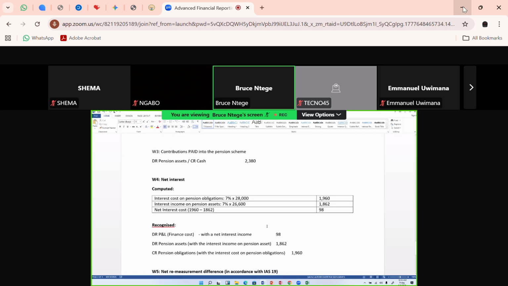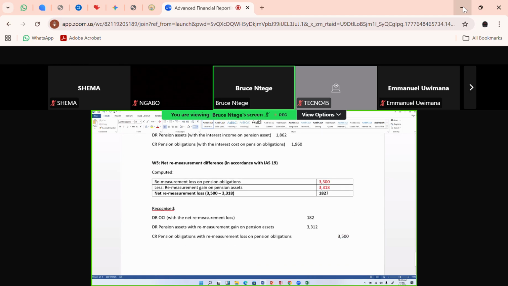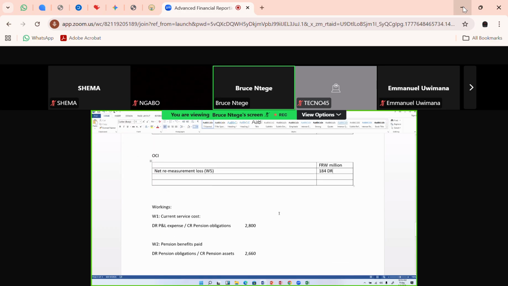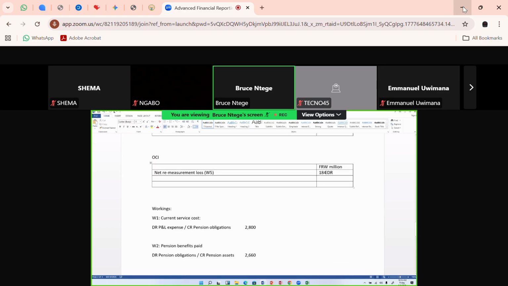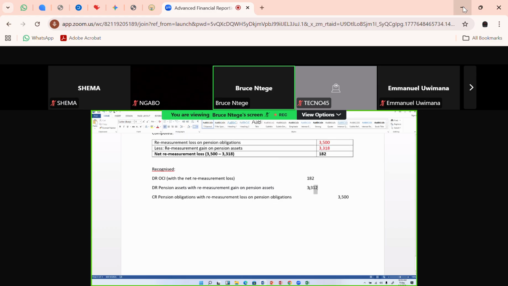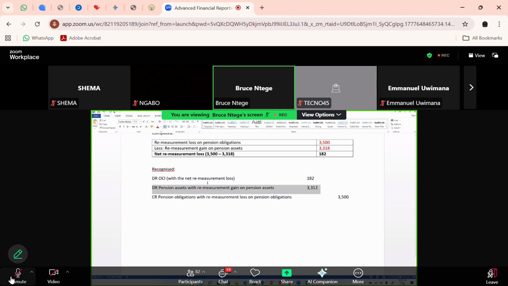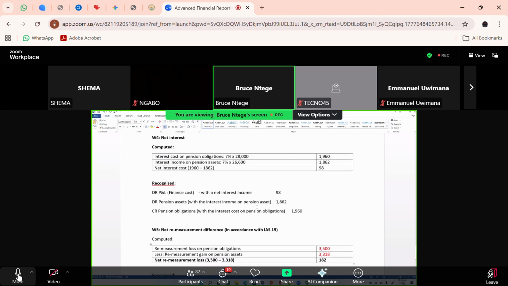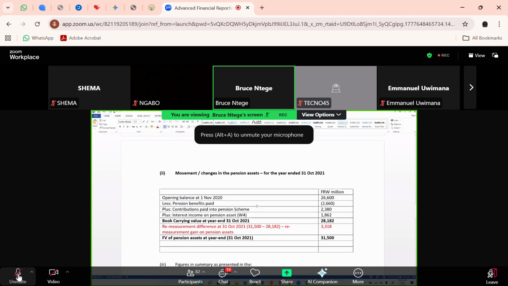Let's double check. Sorry, 182, not 184. 182. Okay, so you have a 182. It's a debit entry. The credit, so the second debit, 3312, you've already posted it. I hope you remember when you had the table on the pension assets, we increased it to 3312. So that debit is already in our accounts. It's already here.